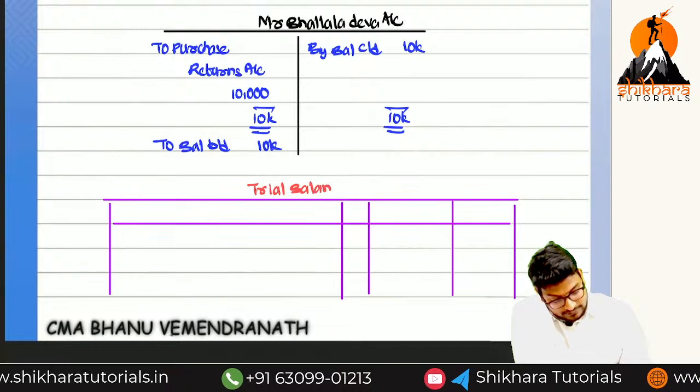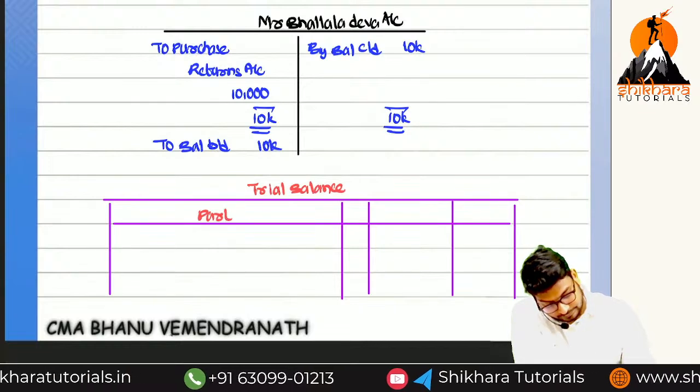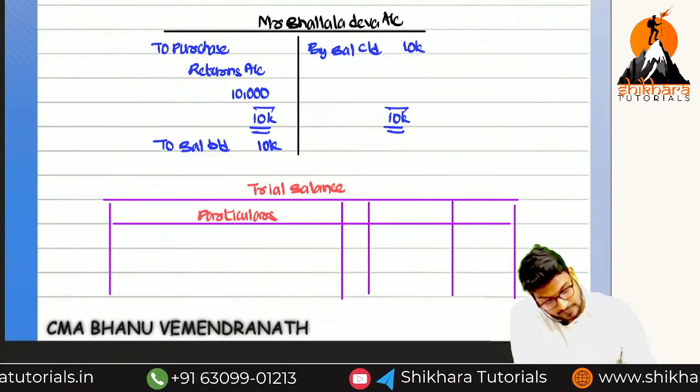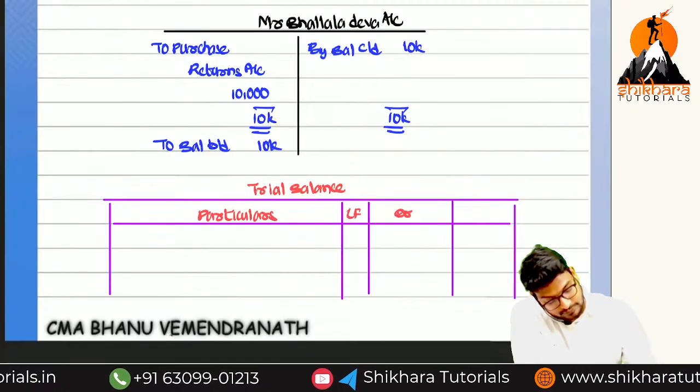So trial balance: particulars, ledger folio, DR and CR.